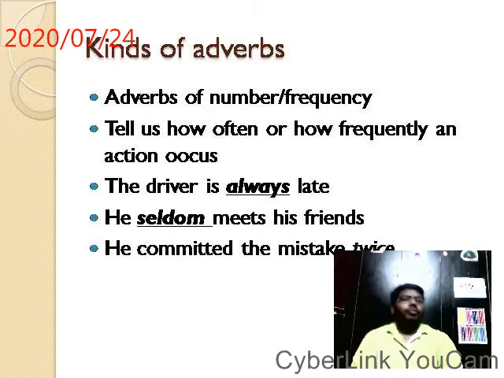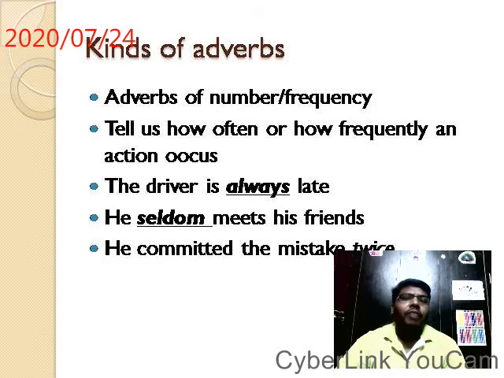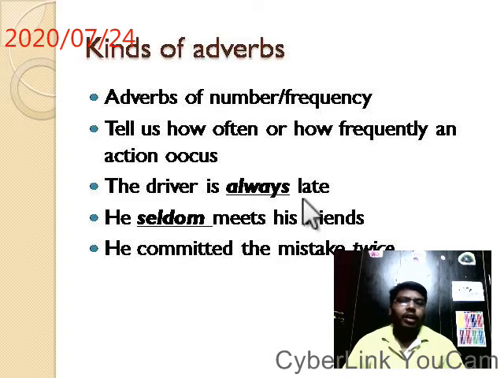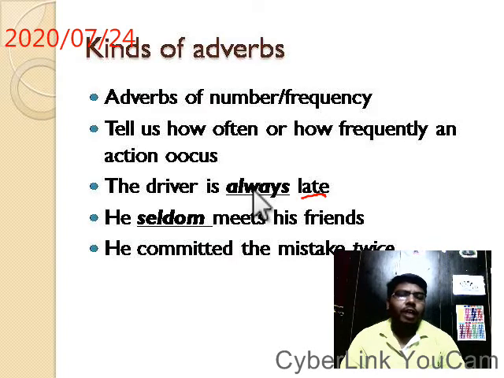Next, adverbs of number or frequency. They tell us how often or how frequently an action occurs. The driver is always late. The driver is late. How frequently is he late? He is always late. Okay, late. You see, what is the verb here? Late is the verb here. How frequently is he late?